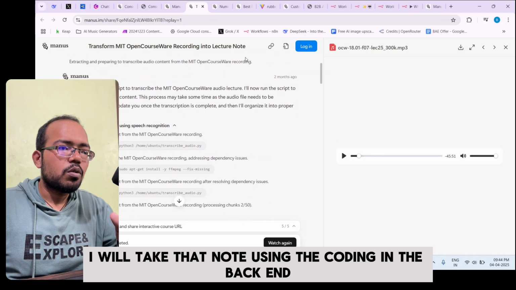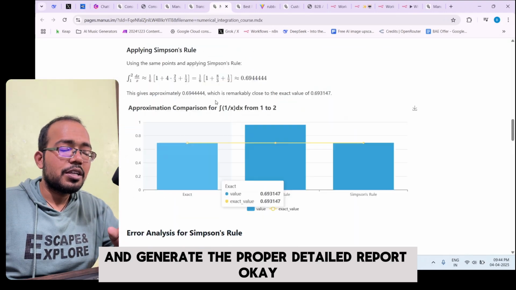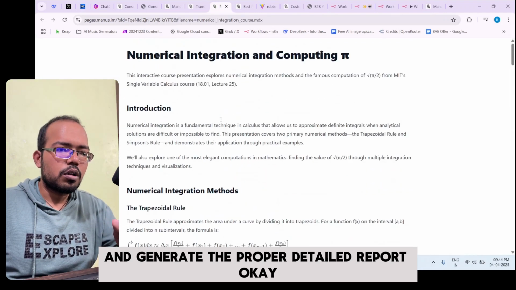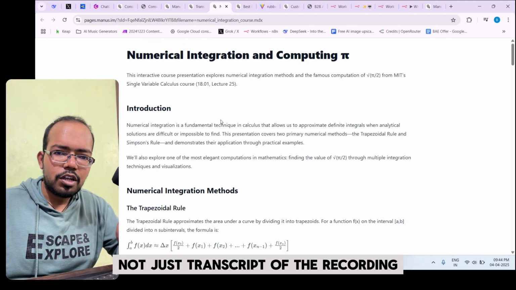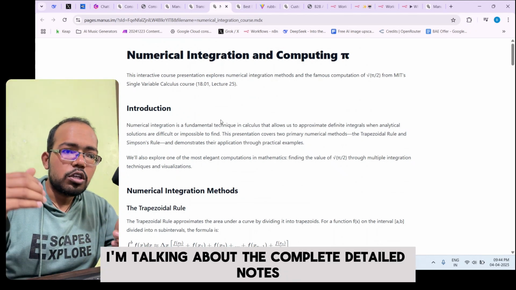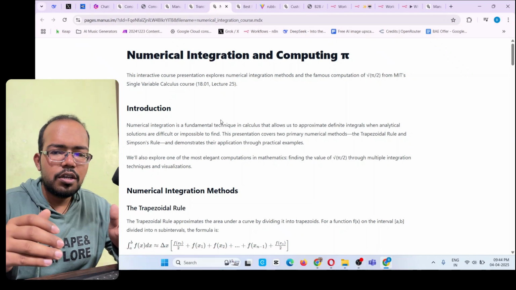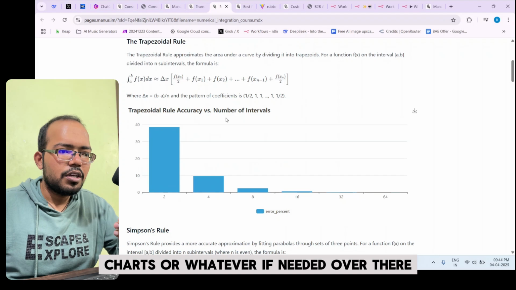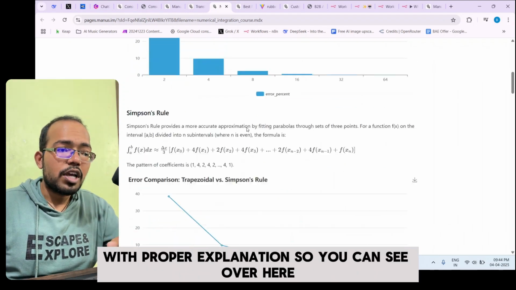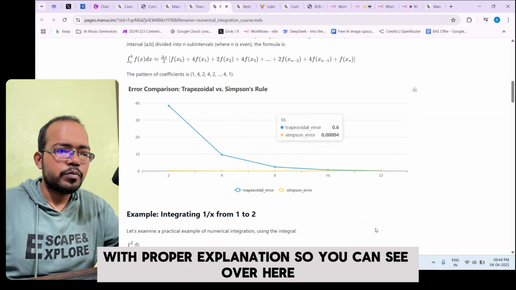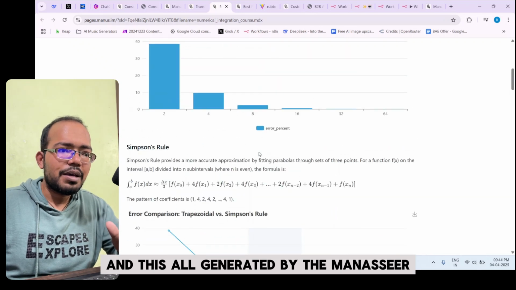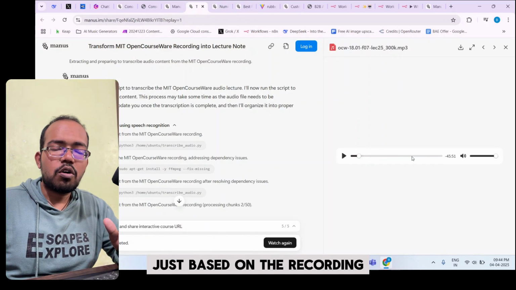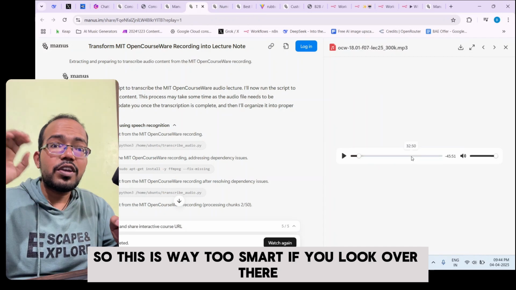Manus AI will take that, use coding in the backend, and generate the proper detailed report. Not just a transcript of the recording. I'm not talking about the transcript. I'm talking about complete, detailed, proper notes with proper charts or whatever diagrams are needed, with proper explanation. So you can see over here, all this was generated by Manus AI just based on the recording. So this is way too smart.